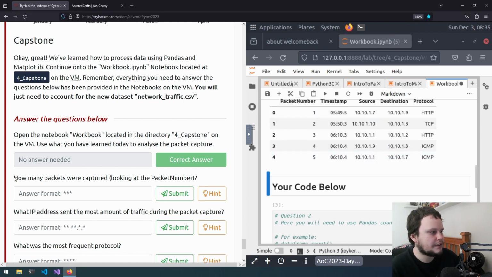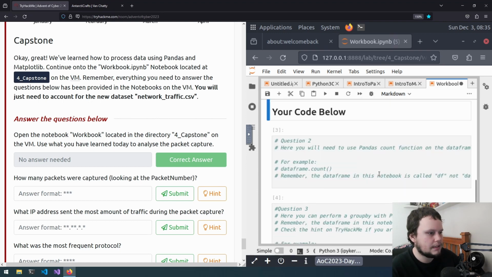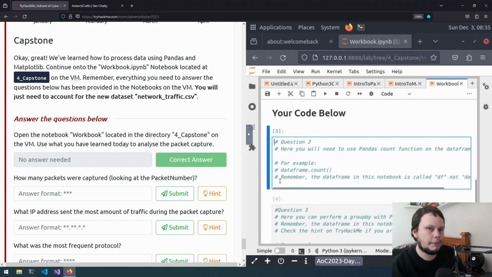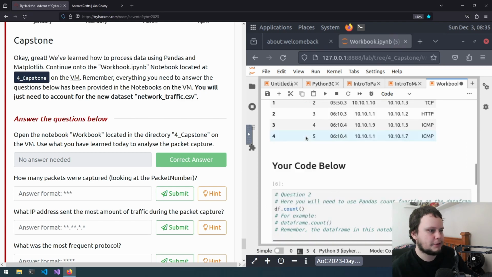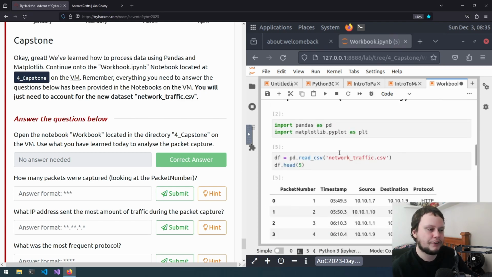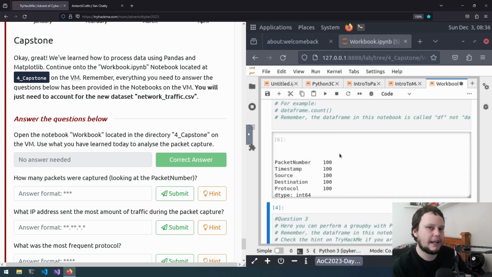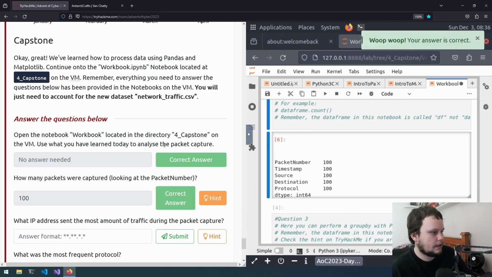If we look at the question, how many packets were captured looking at the packet number? Maybe that's here. Okay, we've got comments for what to do. Question 2, here we'll need to use the pandas count function on the data frame. So let's see what df.count does. Okay, packet number, or everything, is 100. As we saw when we printed out df by itself, it had 100 rows in it. Each row is a single packet recorded, so 100 rows means 100 packets were recorded. So we put 100 into here, and that's all good.